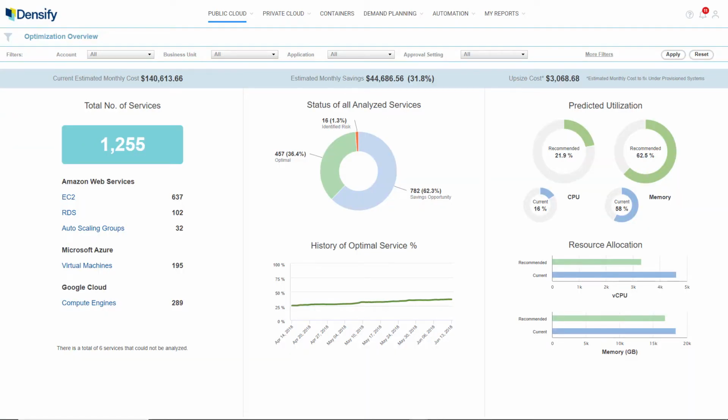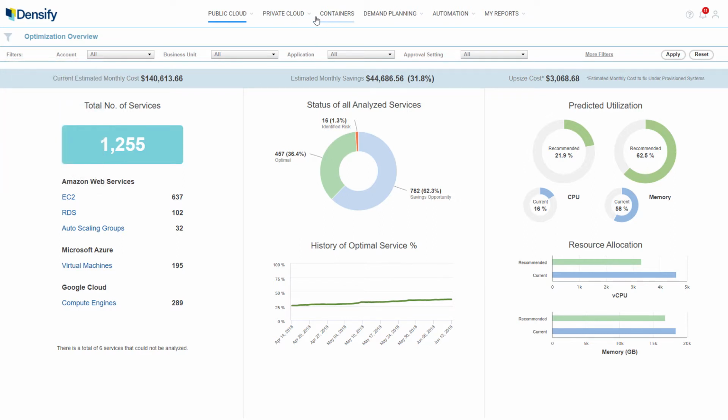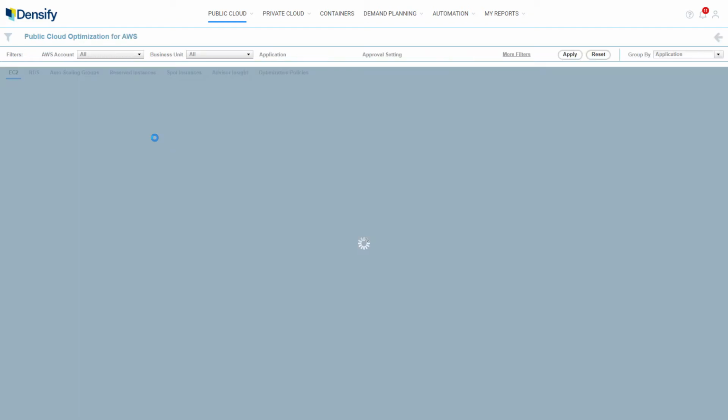Densify analyzes your environment, summarizing how well you're doing in terms of right-sizing your cloud resources. Today, Densify optimizes AWS, Azure, Google Cloud, containerized environments from Kubernetes, and any private or public cloud environment leveraging VMware. In this typical environment, only about 33% of the analyzed services are sized correctly. Densify is recommending a variety of actions based on machine learning historical workload operational patterns.